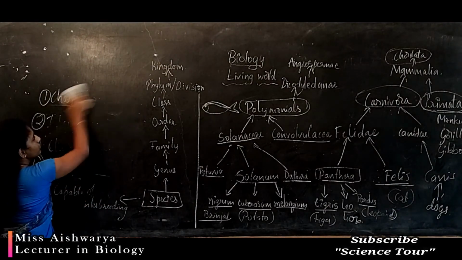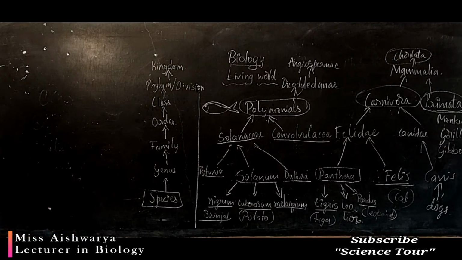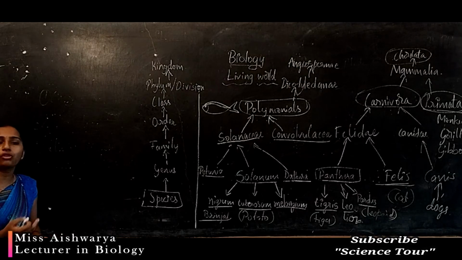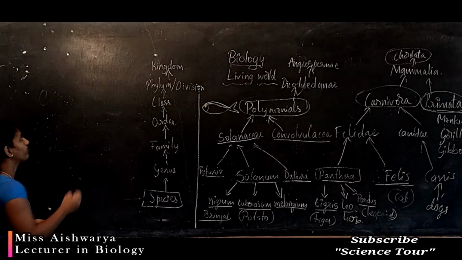Why is classification important, or the naming and identification of organisms? Because almost all the plants and animals are useful for human beings, right?